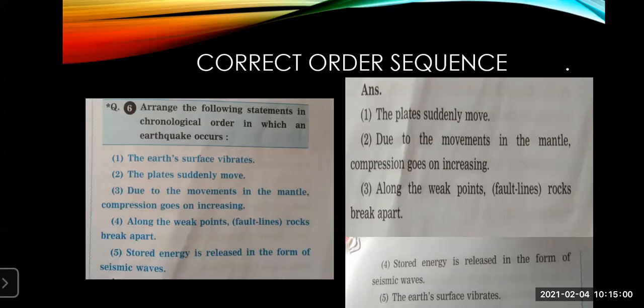First the earth will vibrate, then only the last step will be like earth will vibrate. When will we come to know? When the earth will vibrate. But there it is not starting. Actually, what is happening to make this earth vibrate starts from inside. So the earth's vibration cannot be the first point. It is not that first the earth vibrates and then something happens inside. No. So earth vibration will be the last point. Last we will come to know when the earth vibrates, then only we come to know that something had happened inside.